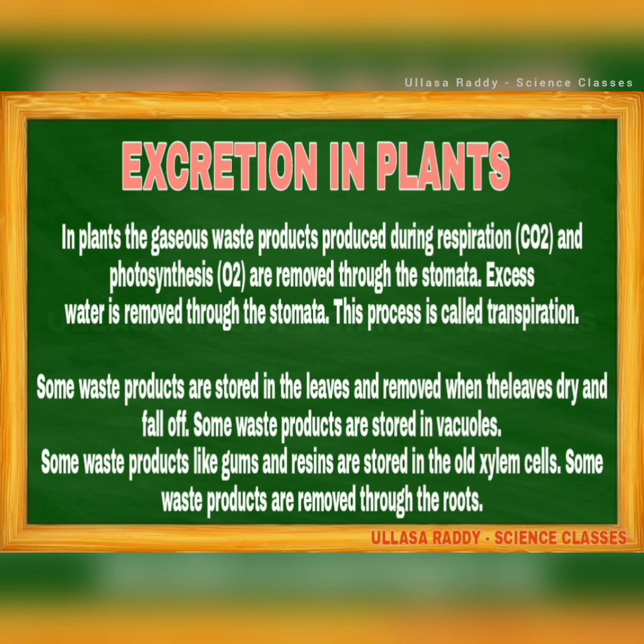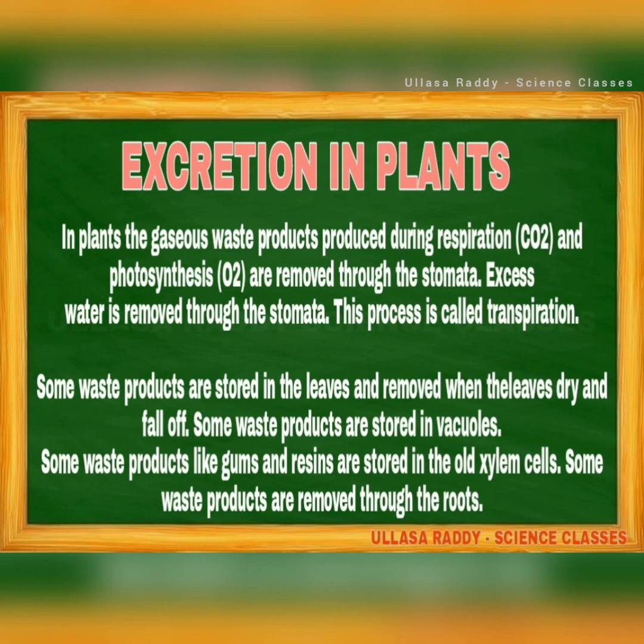Let us know about excretion in plants. In plants, the gaseous waste products produced during respiration, that is CO2, and photosynthesis, O2, are removed through the stomata. Excess water is removed through the stomata. This process is called transpiration. Some waste products are stored in the leaves and removed when the leaves dry and fall off.